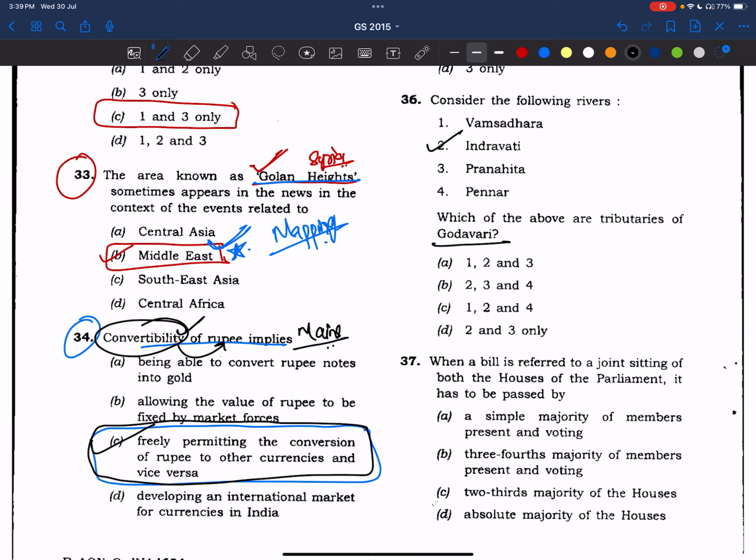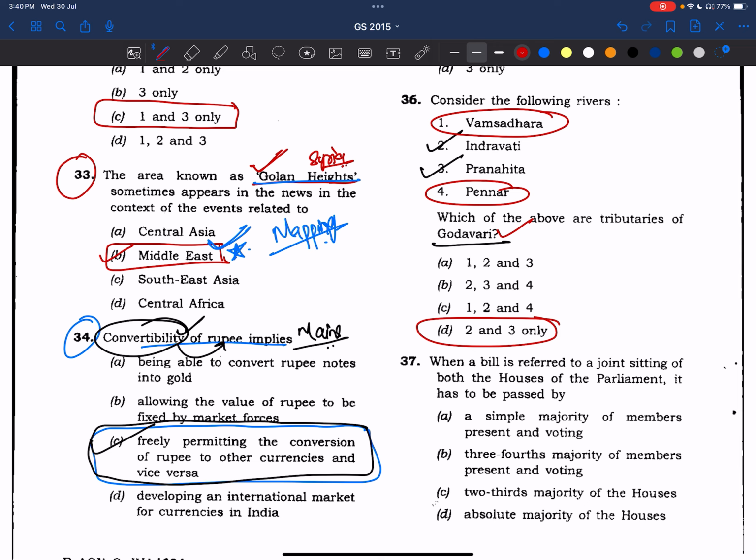See, Indravati and Pranahita are the tributaries of Godavari, and Vamsadhara is a standalone river. It is also an east flowing river, and Penna is also an east flowing river, and it is south of the Krishna River. Okay, your answer is 2 and 3. This is also a very easy question, friends. If you know about the tributaries of Godavari, it is done.